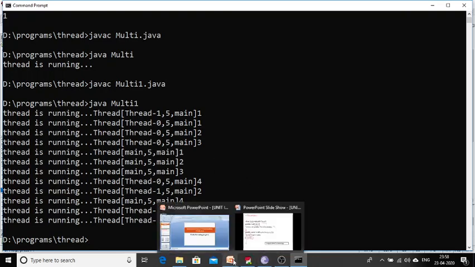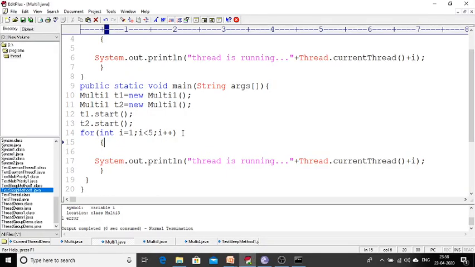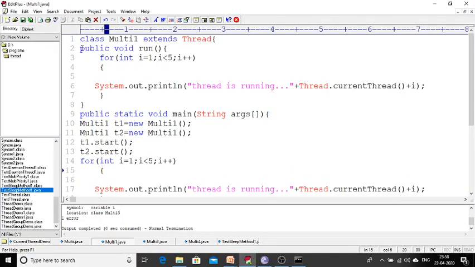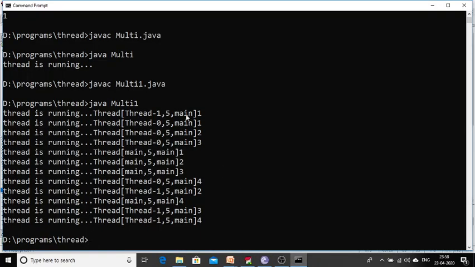Because in my program, I am using only one run method. But why am I getting this many outputs? One for thread 1, one for thread 0, 1 for thread 0, 2 for thread 0, 3, and after that again thread 1, 2.